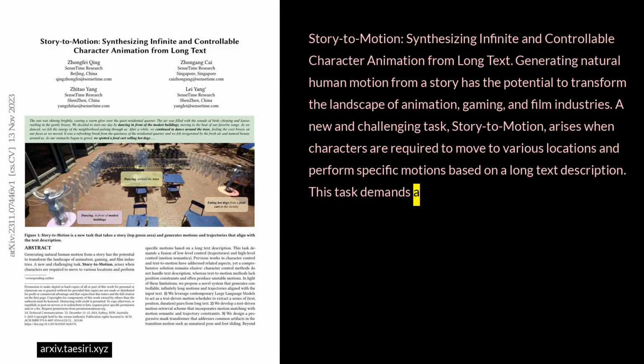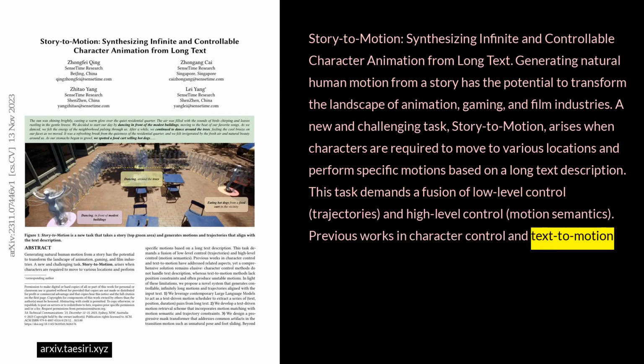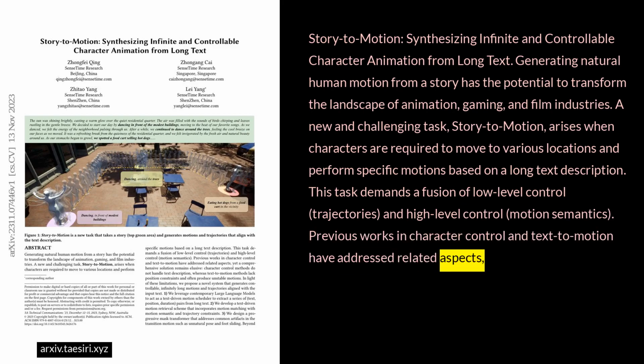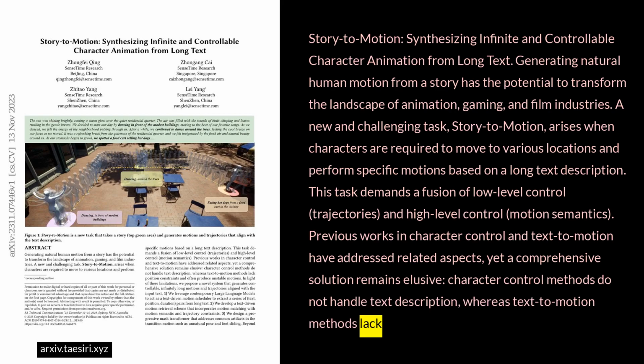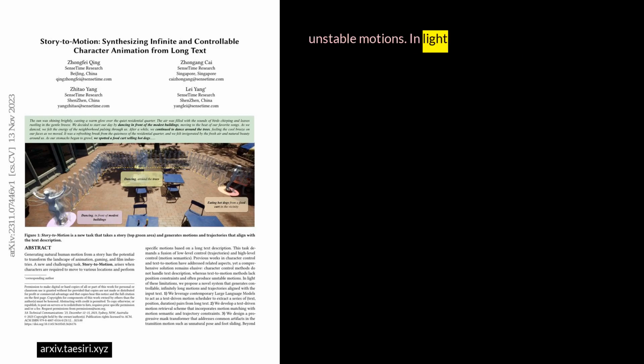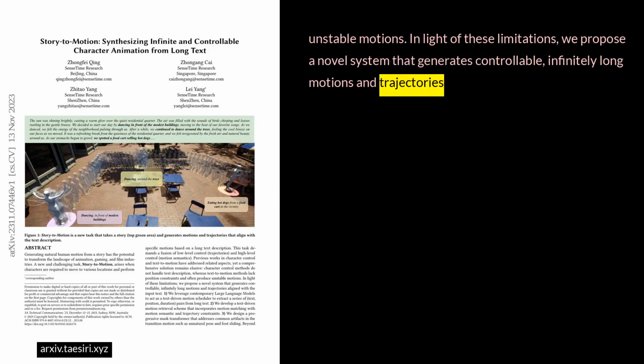This task demands a fusion of low-level control, trajectories, and high-level control, motion semantics. Previous works in character control and text-to-motion have addressed related aspects, yet a comprehensive solution remains elusive. Character control methods do not handle text description, whereas text-to-motion methods lack position constraints and often produce unstable motions. In light of these limitations, we propose a novel system that generates controllable, infinitely long motions and trajectories aligned with the input text.